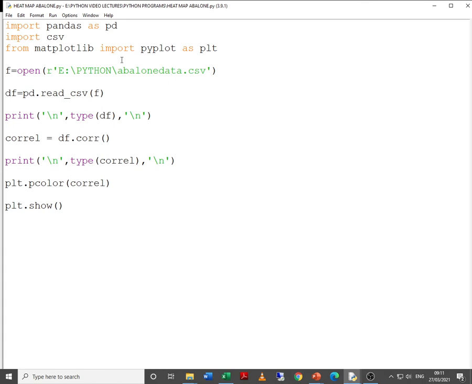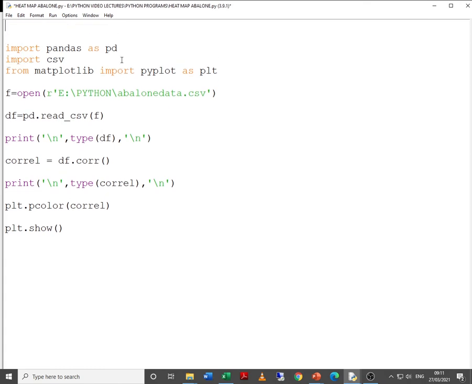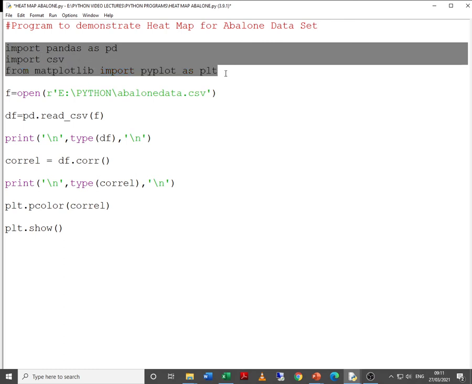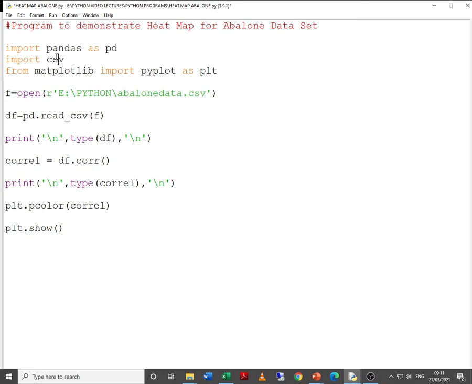Let me write: program to demonstrate heat map for Abelon data set. If you observe the steps for drawing any particular graph, we are importing pandas, CSV and matplotlib. In fact, if you don't import CSV, that may do.